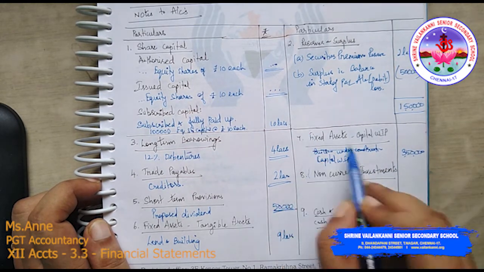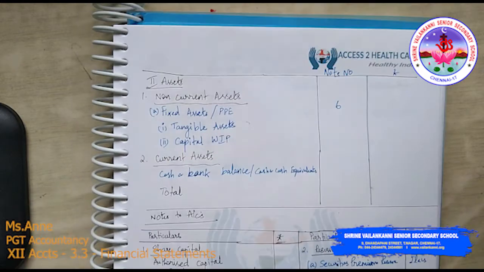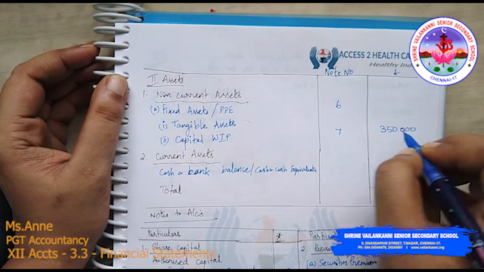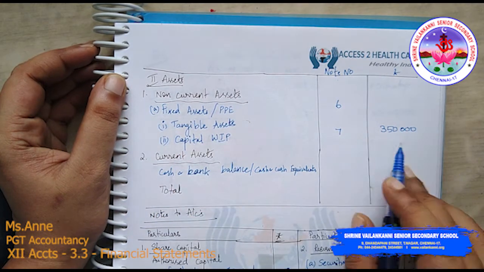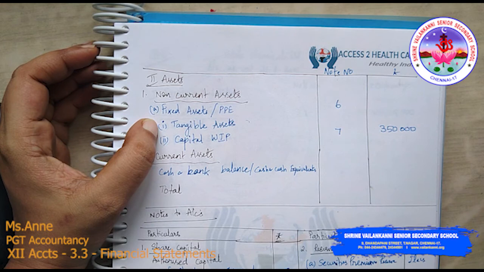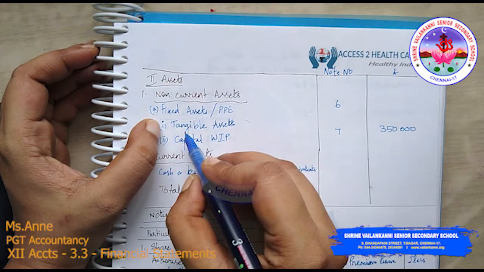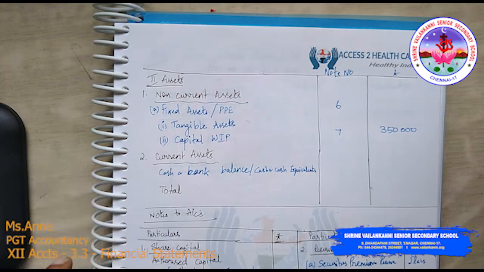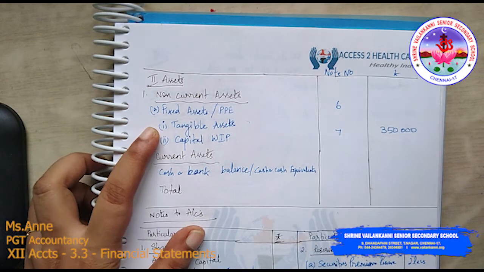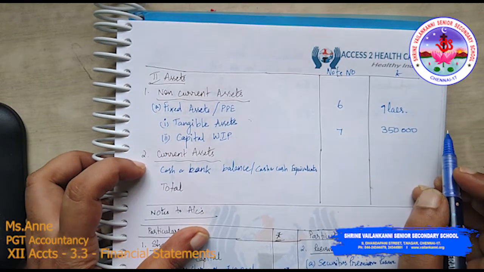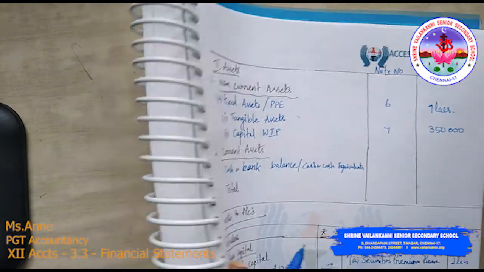Or no need to write this note, you can straight away write it like this, 3,50,000, because directly they have given capital work in progress. It is better that you open up a separate line item here. Tangible fixed assets, land and building 9 lakhs. So I have included it here.